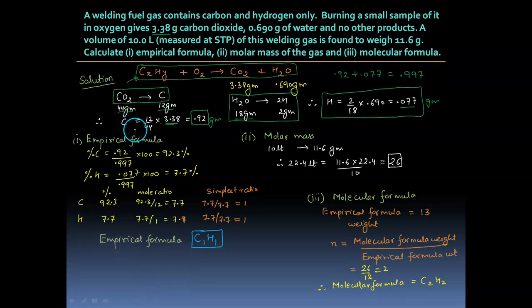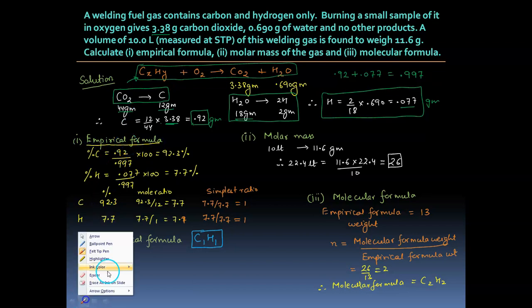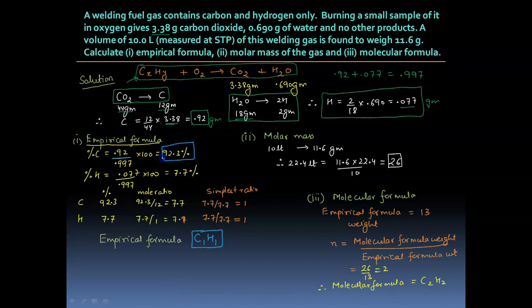Now, when we have to calculate the empirical formula, the first thing that we have to find is the percentage mass of the elements. So let us find percentage carbon: 0.92 divided by 0.997 into 100, that comes out to be 92.3% carbon by mass. And percentage hydrogen, 0.077 divided by 0.997, this was the mass of hydrogen, this was the mass of carbon, into 100 gives us 7.7%.